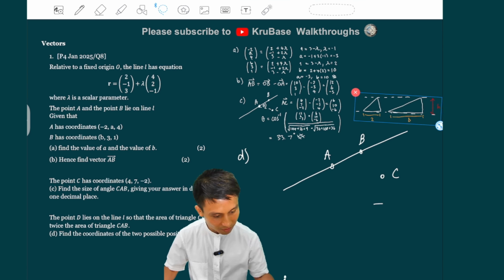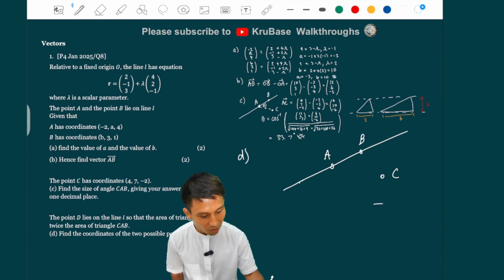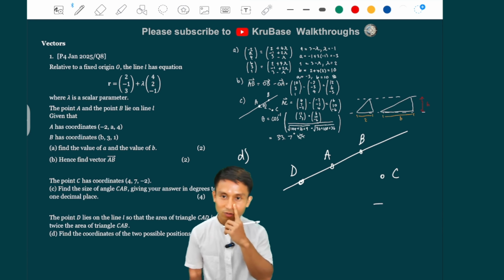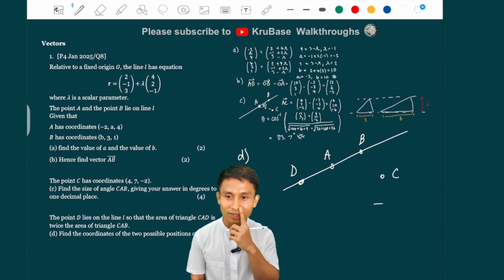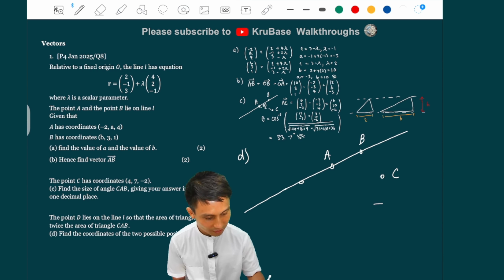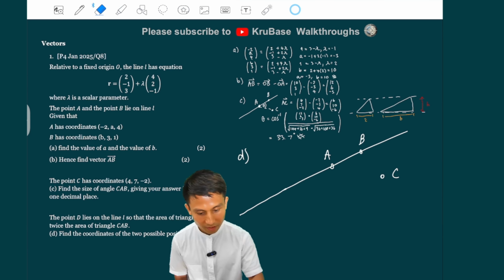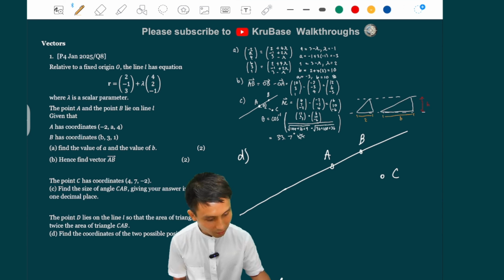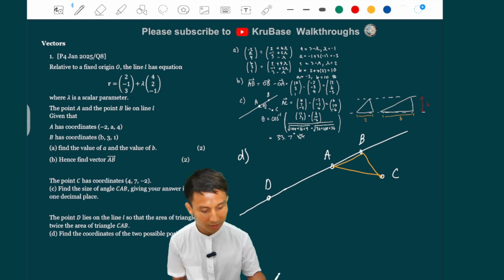Okay, just keep it on top here, maybe. Bear that in mind, because when you have a point D somewhere and you think, okay, how do you make CAD have twice the area of CAB? Well, again, we use that concept there because they share the same vertex, which is point C, right? So I'm going to draw one area first, CAB. Yeah, that's CAB. And another one, let's say point D is around here.